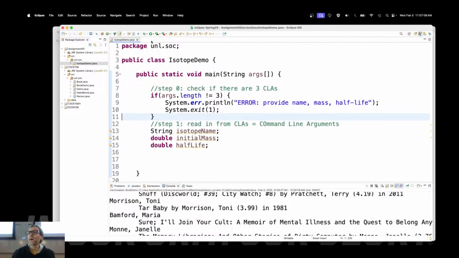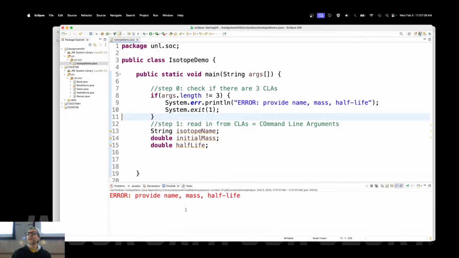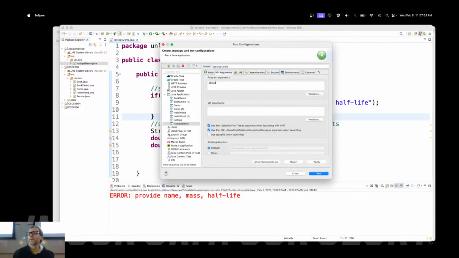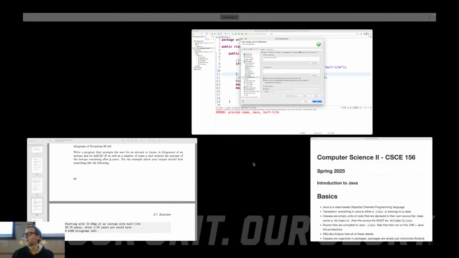So if I ran this right now, without providing any command line arguments, error. And now it's in red. Nice. Otherwise, how do I run with command line arguments again? That drop-down, run configurations, arguments: strontium 90. I don't know if that's how you spell it, but let's go with it. And it was 10 kilograms, 10 or 10.0. And its half-life was what, 28.79 years? Is that right?